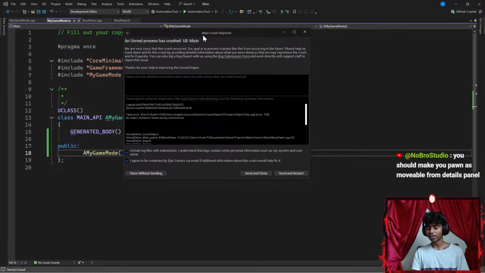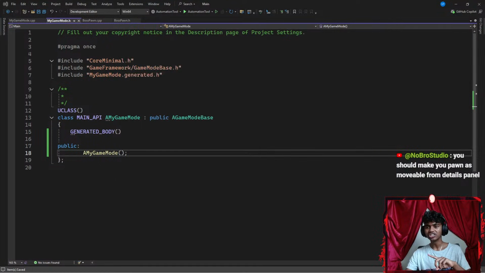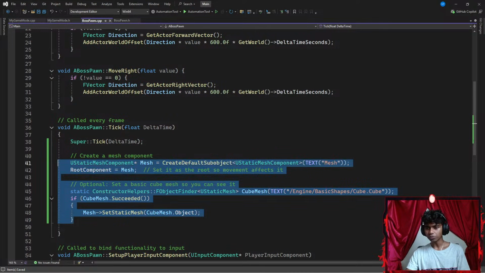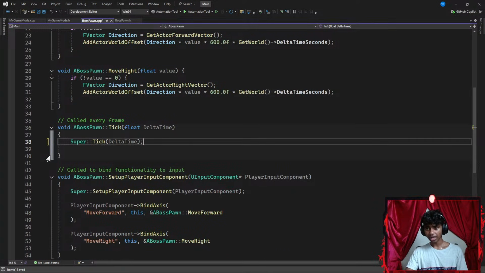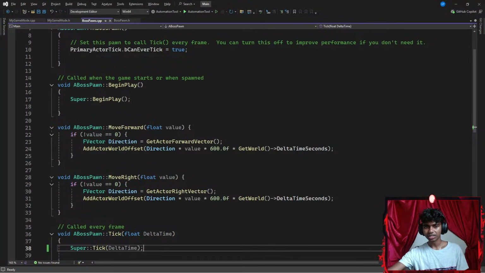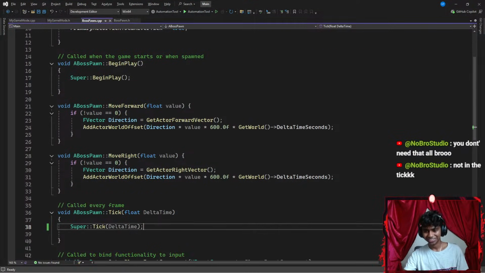Okay, guys, I think I should have listened. I ran into the same error yesterday, but unlike yesterday, today I actually do know how to fix this. Okay, so all I'm gonna do is remove this part. Now, you don't need that at all, bro. Oh, okay. Now let's hit Control Alt B, guys. I think I should start listening, because sometimes I feel like I just agree, but then I still do it anyways.